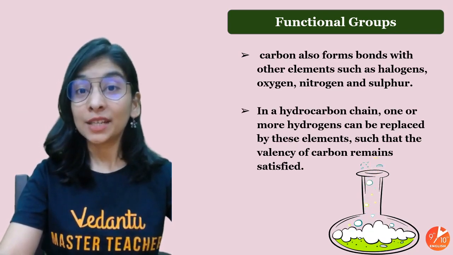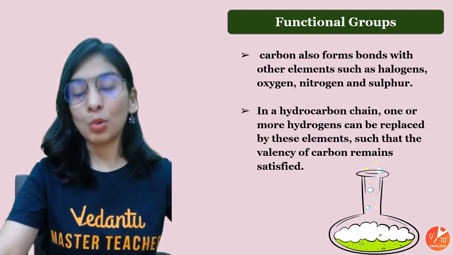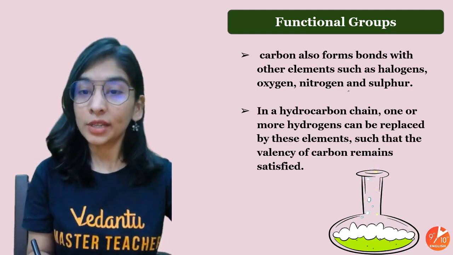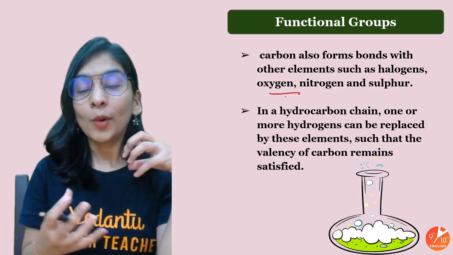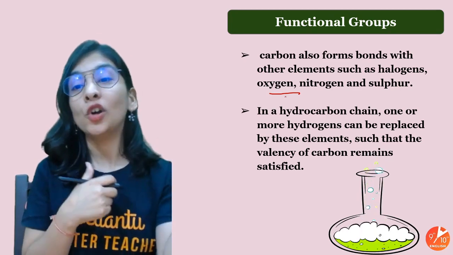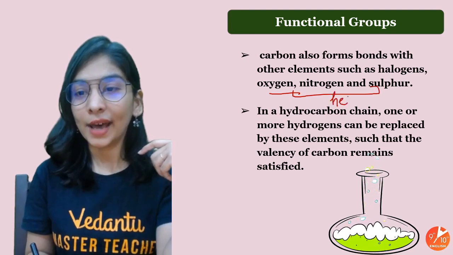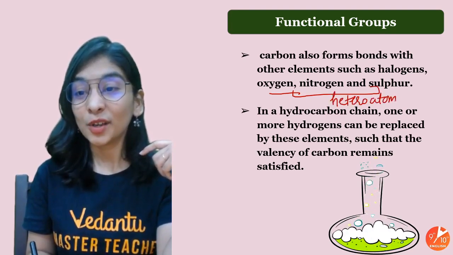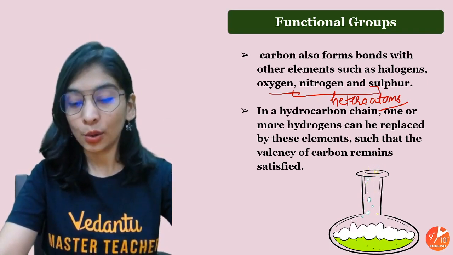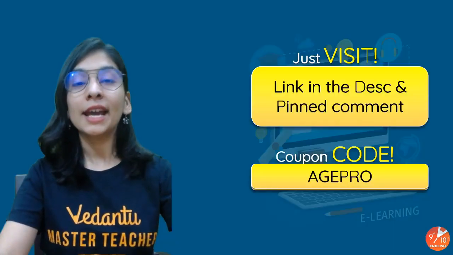and I told you that when 1 hydrogen is less, that alkyl group is achieved. That can be added to a functional group. That's nothing but an atom or group of atoms. And what's the possibility here, students? That atom could definitely be something apart from carbon and hydrogen, like oxygen, nitrogen, sulfur and many more, simply called heteroatoms. We call them heteroatoms because they are different. So heteroatoms are apart from carbon and hydrogen. Any such atom in organic chemistry will be a heteroatom.